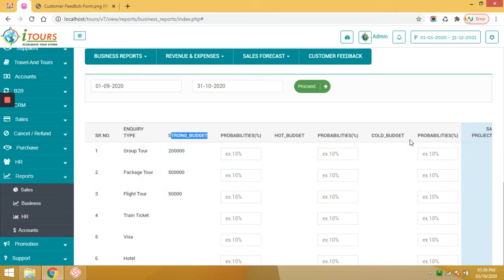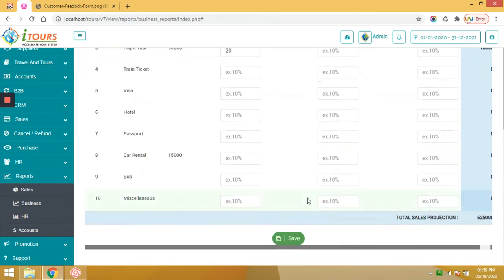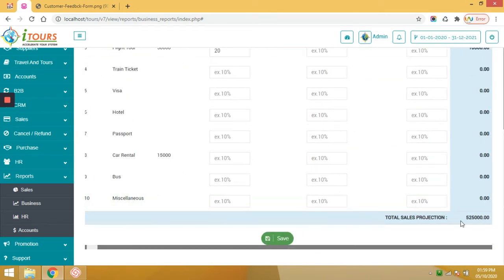So here you can see these are the strong inquiries, and here you can define the probability of conversions, like 70%. Same for package tours, same for flight booking. At the end of this report, you can see the total sales that can be done this month.